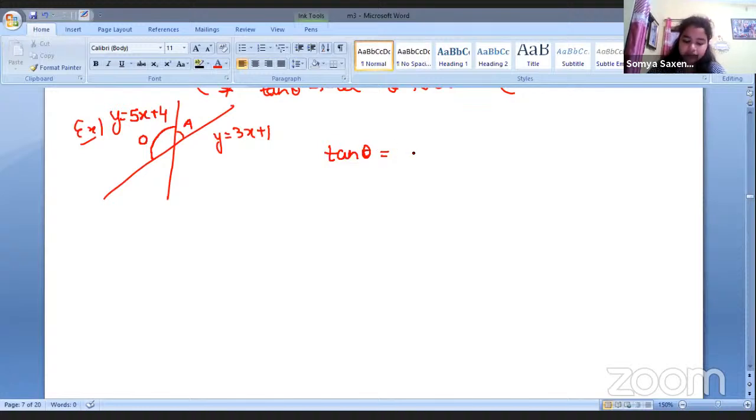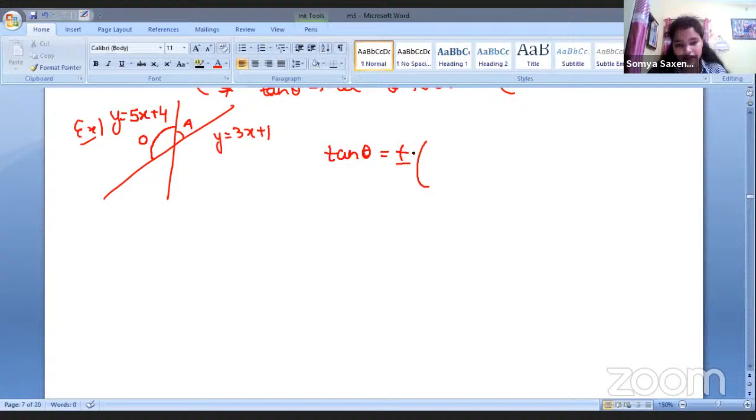Don't write either plus or minus, because here it is not given which you have to find, like whether you have to find the acute one or the obtuse one. So if it is not specified in the question which angle you have to find, you have to write plus minus. Remember it, right? You have to write plus minus both.